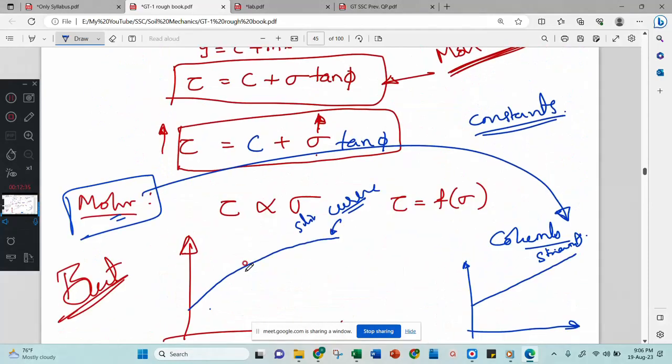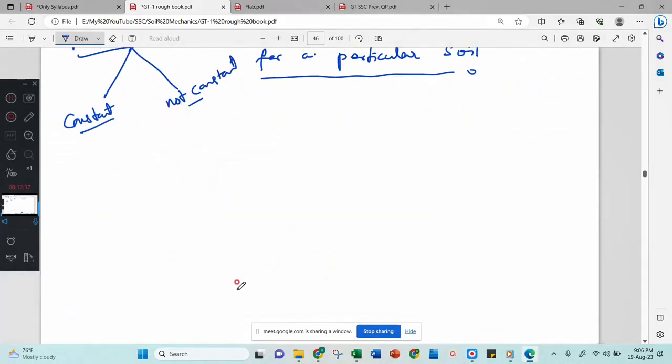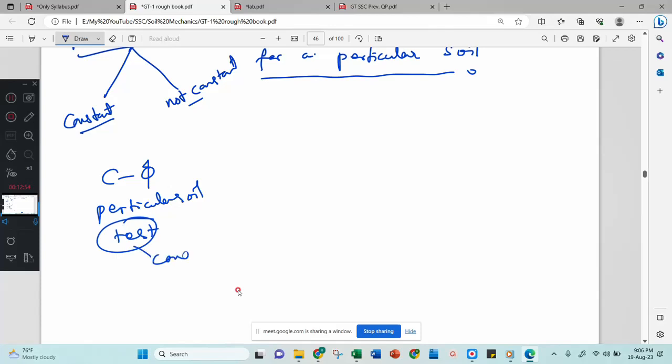They are completely different. Now I can say that C and phi are constant for a particular soil for a particular test. Now I have to add one more thing: for a particular soil, for a particular test. You can consider this test as a particular condition.